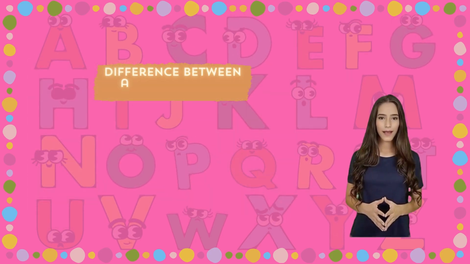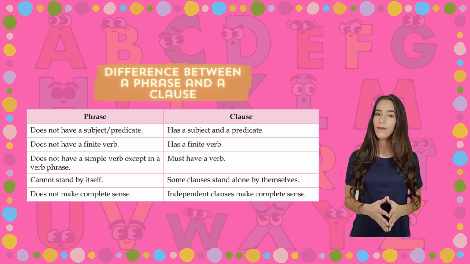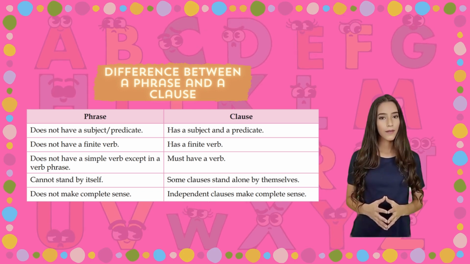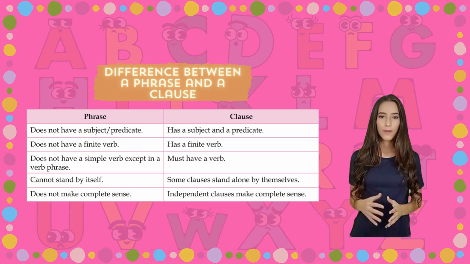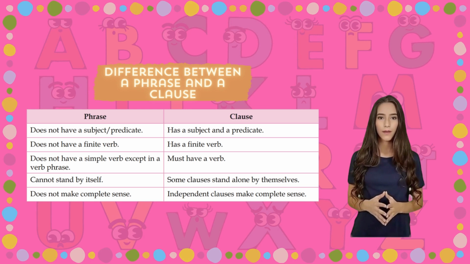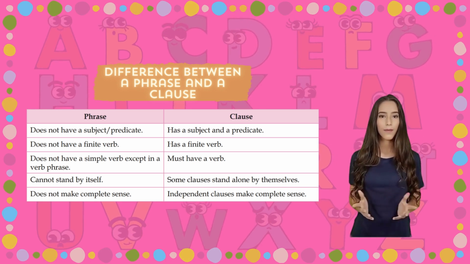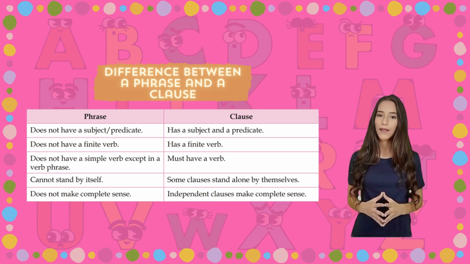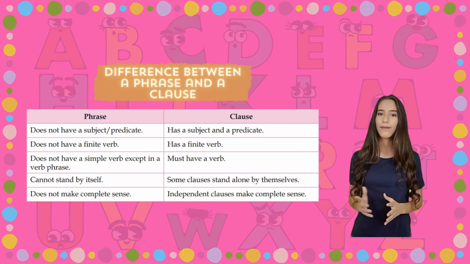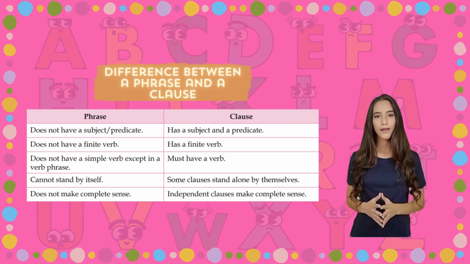Difference between a phrase and a clause. Phrase: does not have a subject and predicate; does not have a finite verb; does not have a simple verb except in a verb phrase; cannot stand by itself; does not make complete sense. Clause: has a subject and a predicate; has a finite verb; must have a verb; some clauses stand alone by themselves; independent clauses make complete sense.